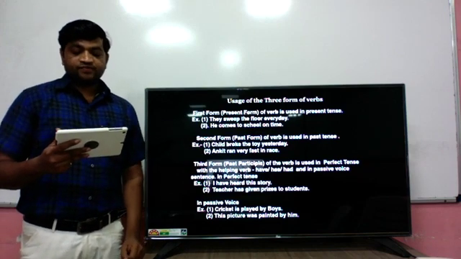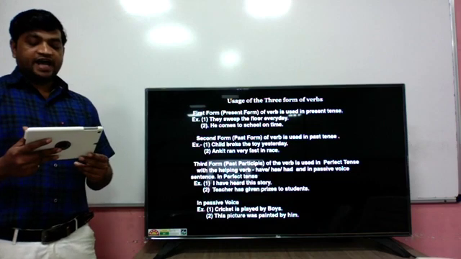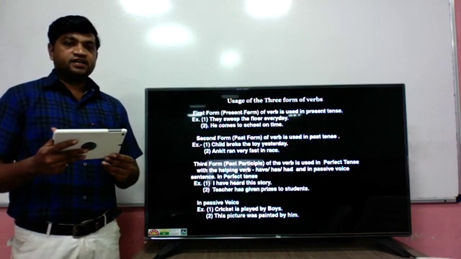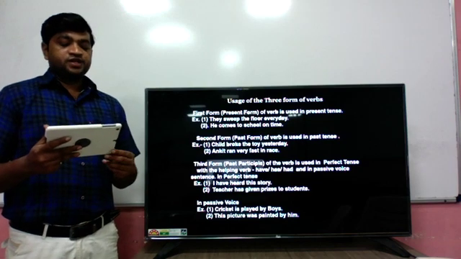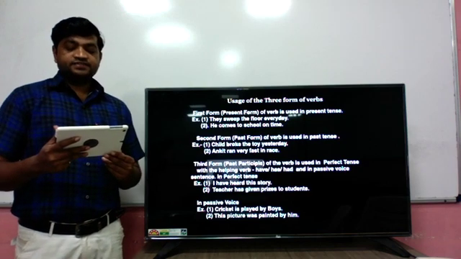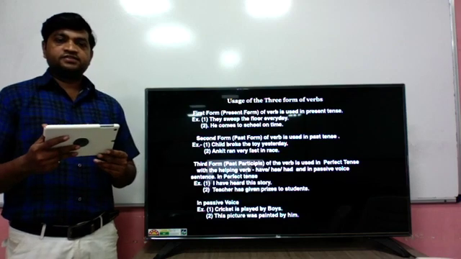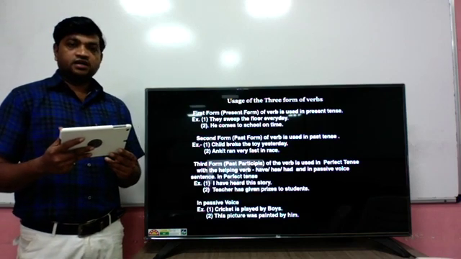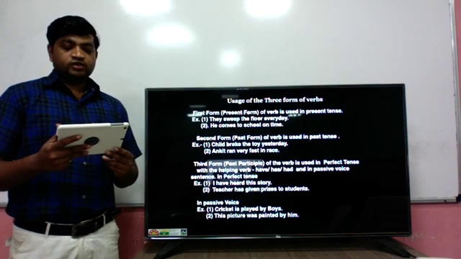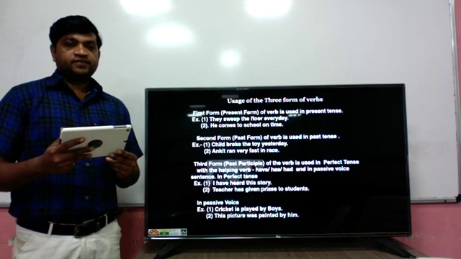So first, perfect tense. First example: I have heard this story. Here heard is a participle form along with have. Second: teacher has given prizes to students. Here given is a participle form, and along with has we use given. So these two examples denote perfect tense.